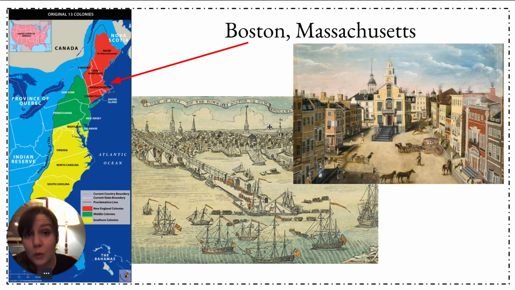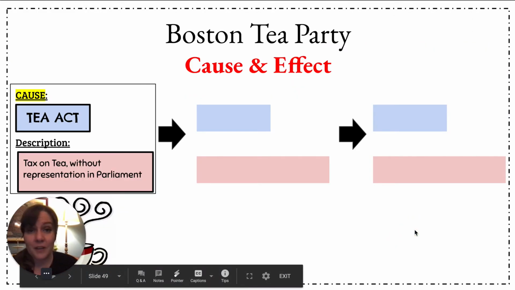It's got a cold climate since it's far up north, and that harbor is super important to the economy of Boston. Remember, this is a place where they're trading lumber with England. They're building ships there. The harbor is really an important part of the economy where a lot of people make their money.